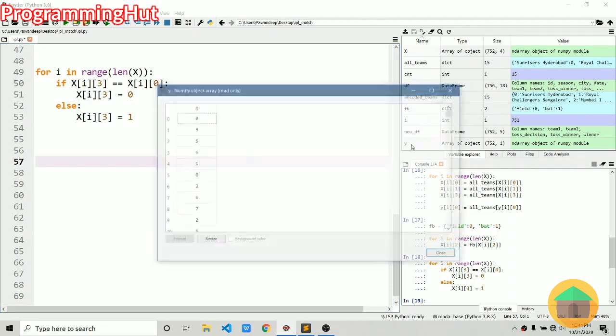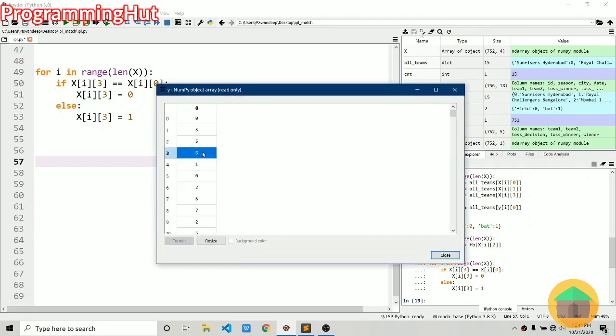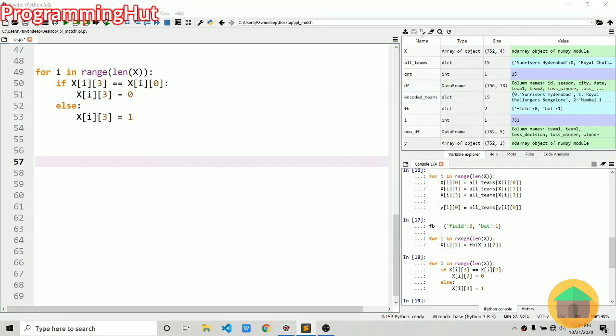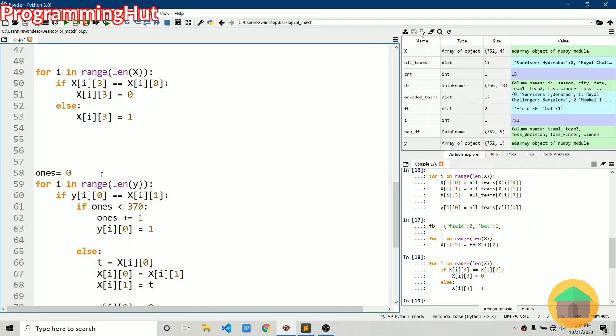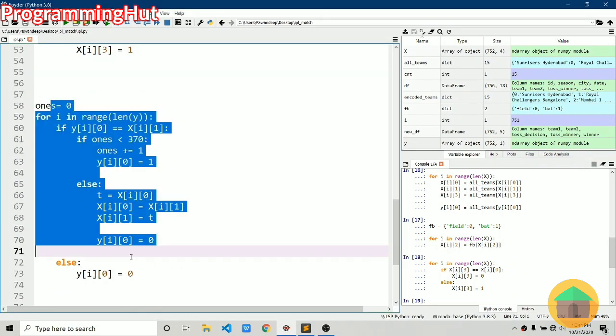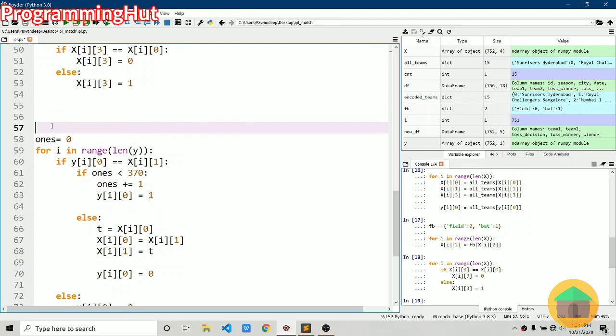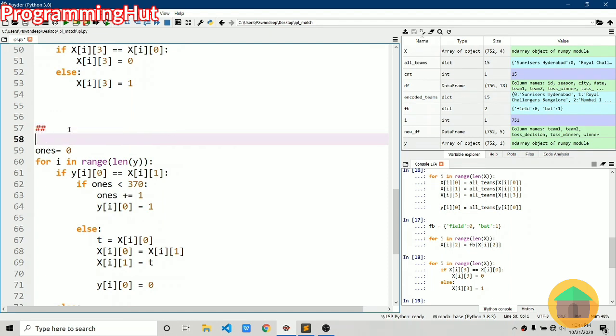We will also do the same for y also. So we'll only have 0 and 1 based on team 1 in the match. Let me just copy and paste it over here so that it won't take too long to write. The main idea behind this long snippet of code is, if we look at the unique values of ones and zeros in y, it is unbalanced. Zeros have around 324 and ones have around 450, I guess. So it is a small imbalance in the data set, and our model will be biased towards the one value. So we'll use this code snippet.